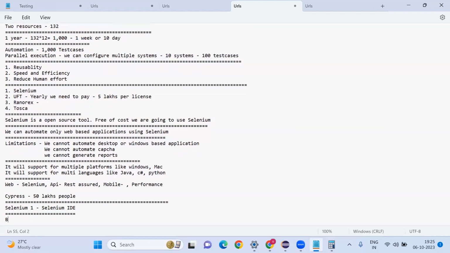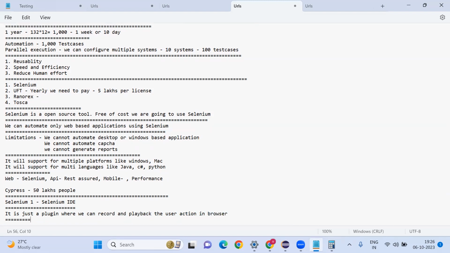By using this, it is just a plugin where you can record user actions in the browser. It is just a plugin where we can record and playback the user action in the browser.